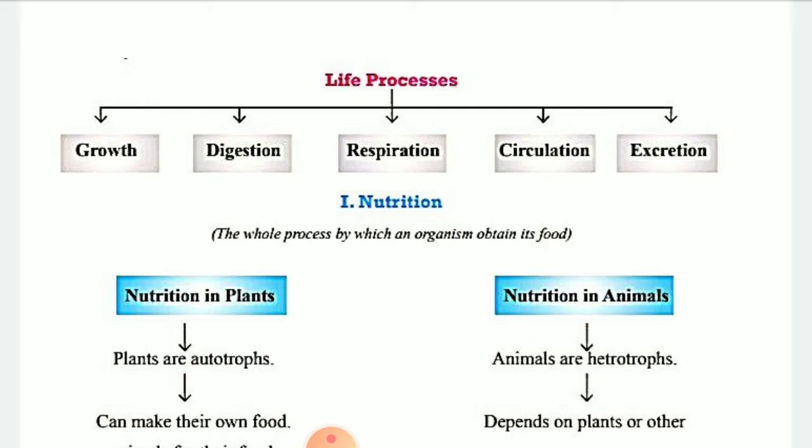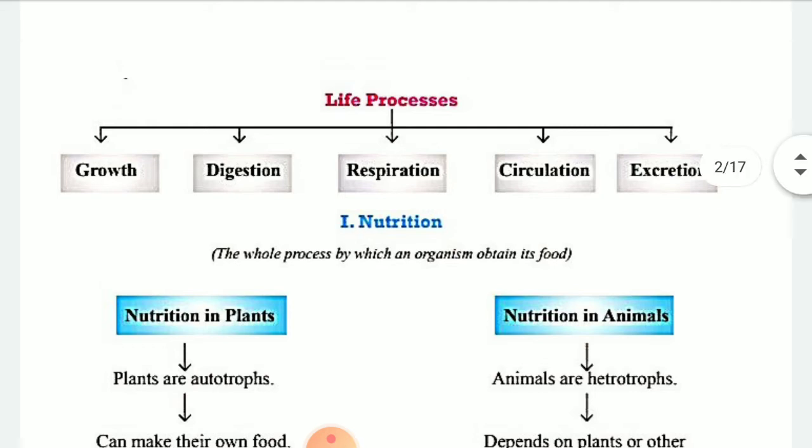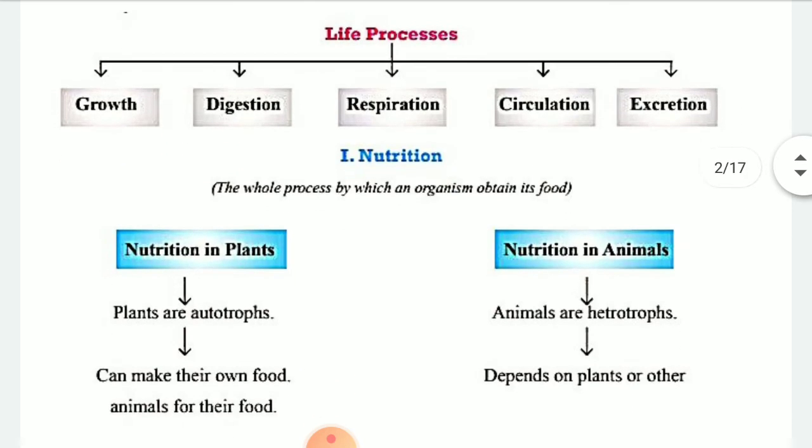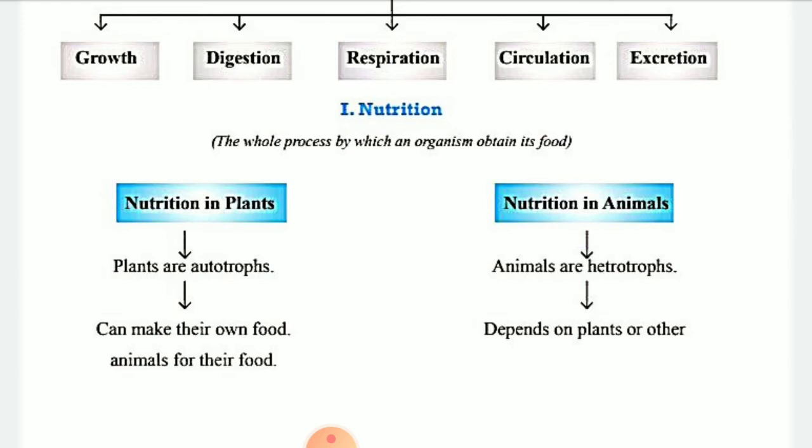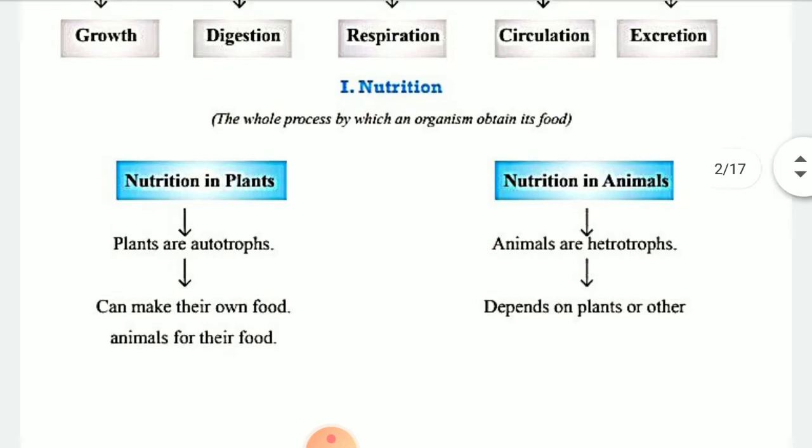Circulation: by the help of the blood capillaries, the circulation process will be carried out. Both arteries and veins will be responsible. Arteries are responsible for carrying the oxygenated blood, and veins are responsible to carry the deoxygenated blood from various parts of the body to the heart. Excretion: the excretion process is carried out by the help of the small intestine and large intestine, and at last by the help of the anus it will be excreted out.